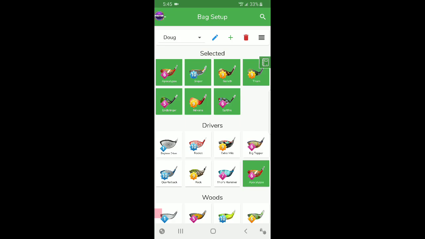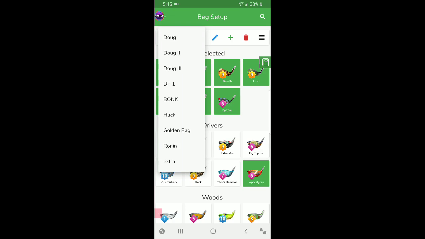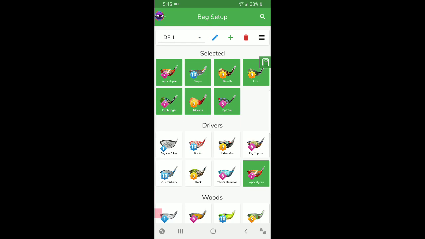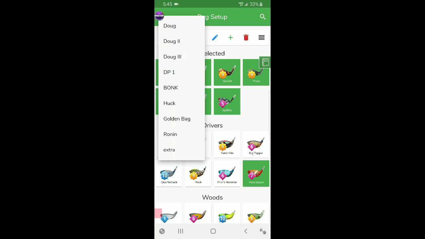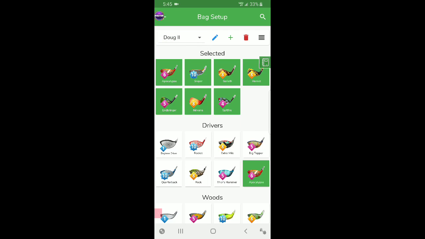Now, I've got multiple accounts, so I've created one bag for each account. But if you would like, you can actually create different bags for the same account. You would just rename it like bag 1, bag 2, so on and so forth. So that way, if you're in a tournament or a shootout or tour play, grinding or whatever, you can pick the appropriate name and go from there. Like on my DP1 account, I've got an APOC 7, and on my Doug 2 account, I've got an APOC 6 and so forth. So that's how to set up the bags.